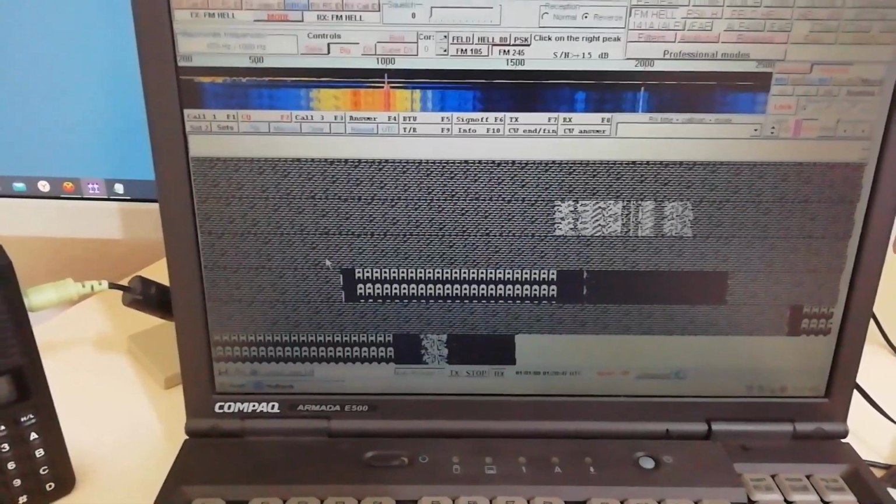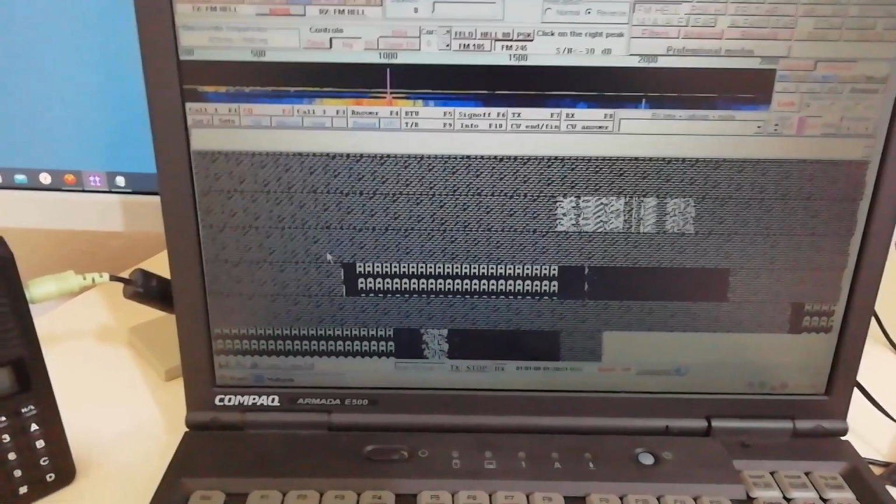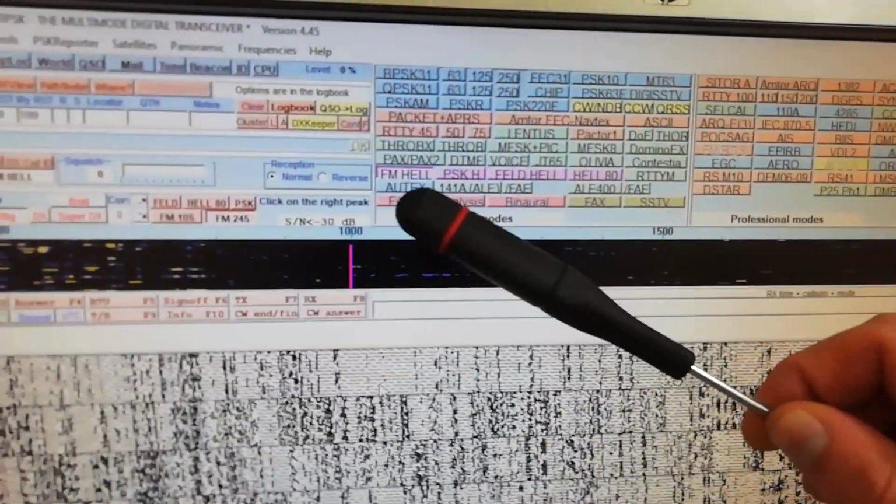Obviously you're going to use that on radio amateur frequencies on SSB, but yeah, you can do that on FM too. Frequencies I'm using are just the PMR, right? So see, cool stuff, bro. Anyway, this mode of operation was FM Hell. I don't know if you can see this, FM Hell.